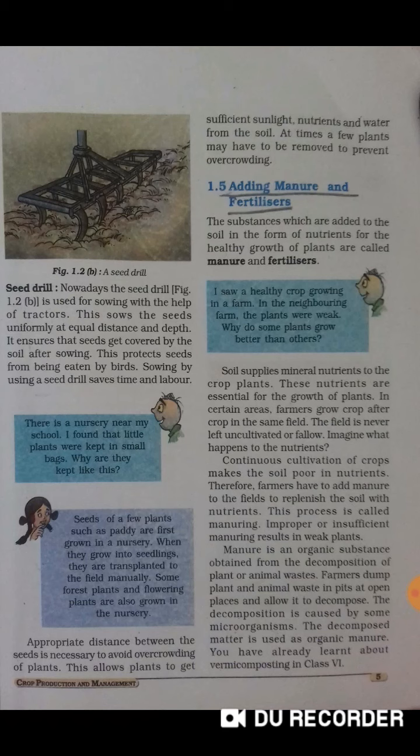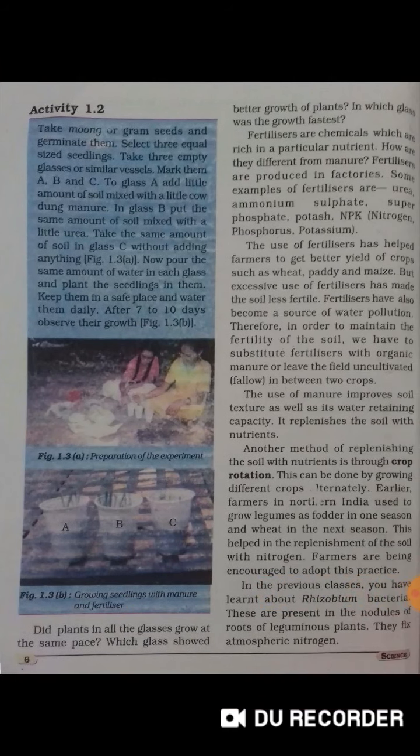Manure is an organic substance which is obtained from the decomposition of plant and animal waste. Whereas fertilizers are chemical or inorganic substances which are rich in specific kinds of nutrients. Examples of fertilizers are urea, ammonium sulfate and NPK. Excessive use of fertilizer can also make our soil less fertile, and it also leads to water pollution. Another method of maintaining soil fertility is crop rotation. This can be done by growing different crops alternately in the same field.